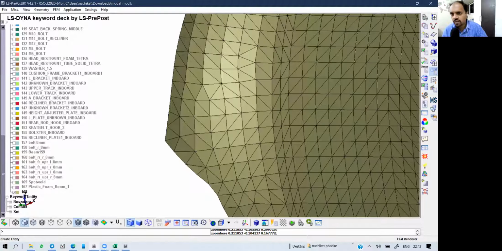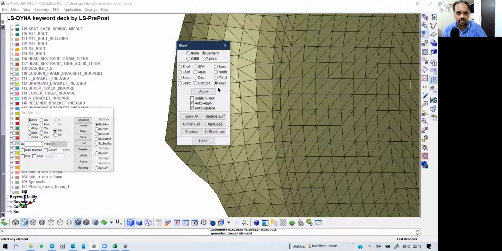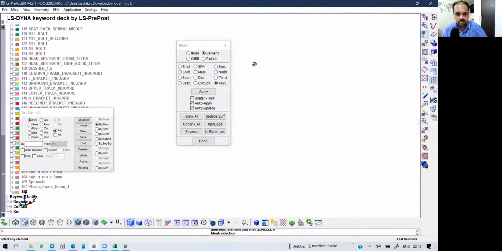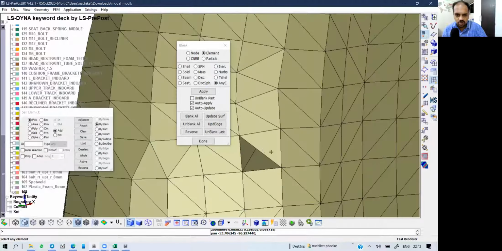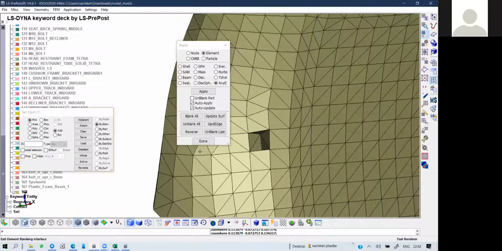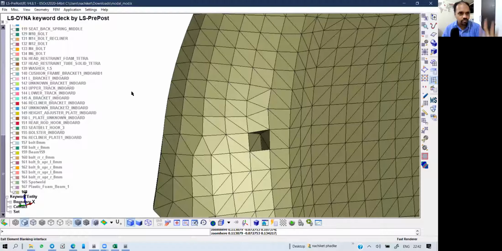So if I go for blank, where is blank? Yeah, blank, and I will go for element. So this is not good, guys. This is individually extracting it. It is taking faces for every single element. So that's not good. We'll just delete it. Delete, delete, delete, delete.